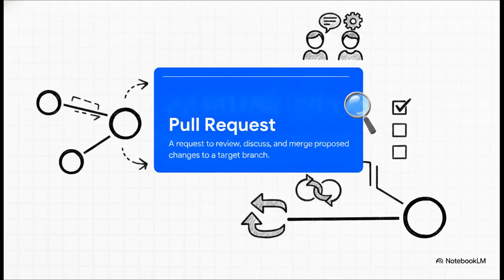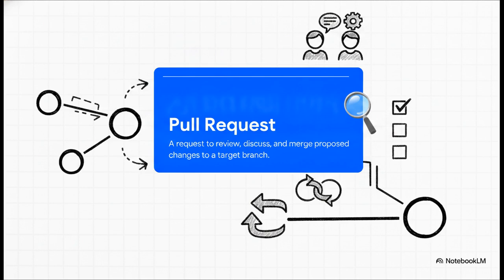Now, when you're collaborating with others, the single most important concept is the pull request. A pull request is simply a formal request to review, discuss, and possibly merge proposed changes from one branch into another target branch, usually the main project. This is absolutely the cornerstone of the GitHub flow. It ensures that team members can securely review your work, offer some feedback, and approve it way before it ever impacts the main codebase.